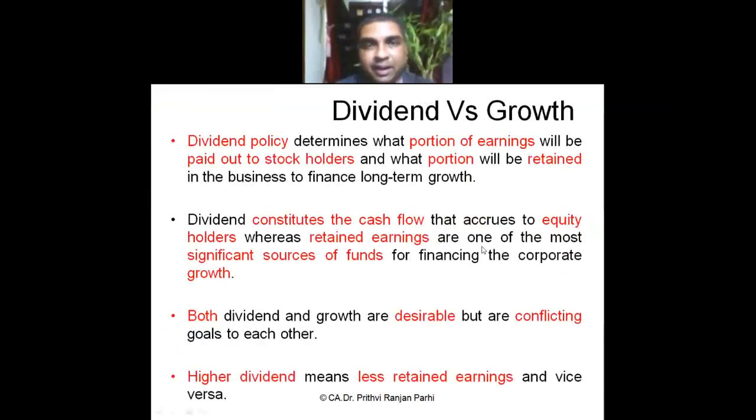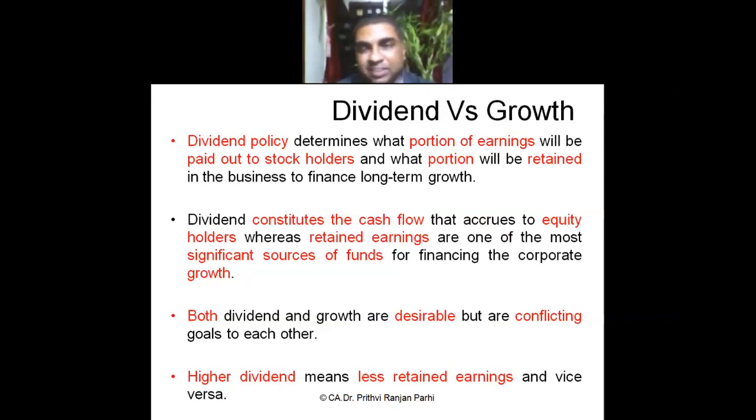And dividend policy determines the portion of the earning that is to be paid to the stockholders and what portion is to be retained by the business. When I say dividend, it constitutes the cash flow which accrues to the equity shareholders. Equity shareholders are supposed to receive that. And when I say retained earning, this is the fund which the company, the business house, the firm retains with it for its future growth.